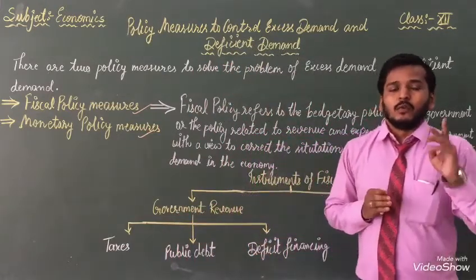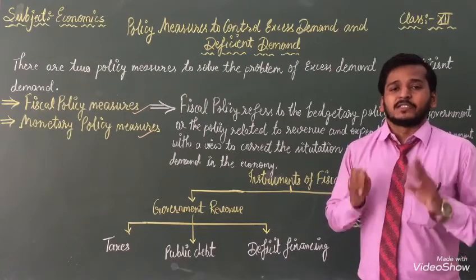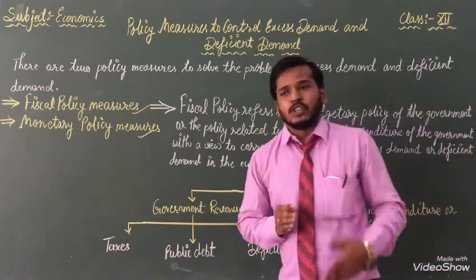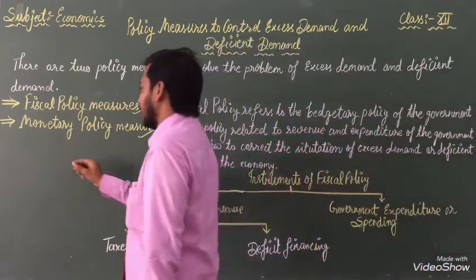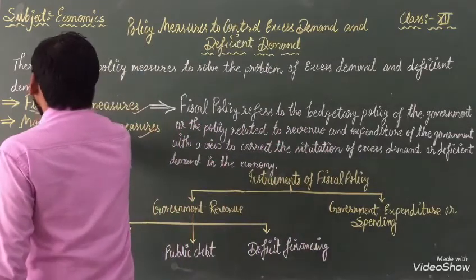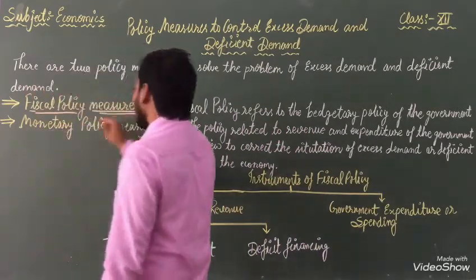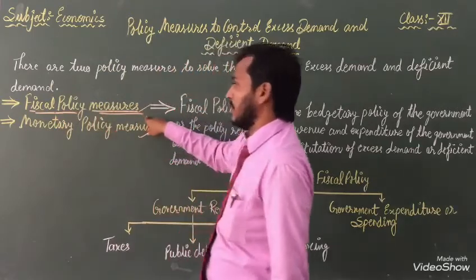One by one we will read and explain these policies and their importance.